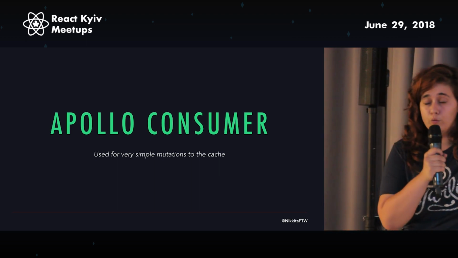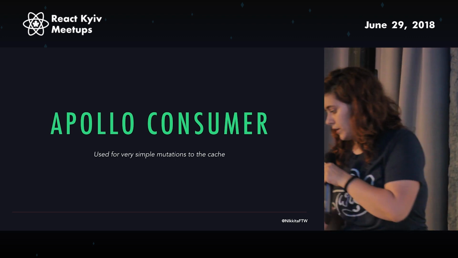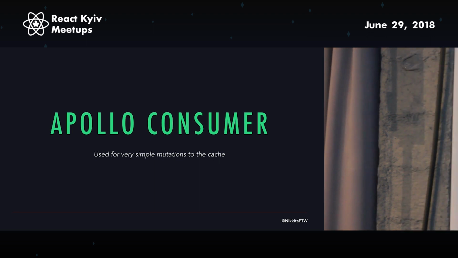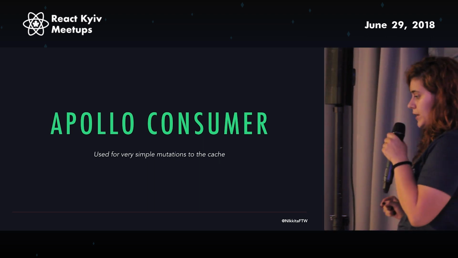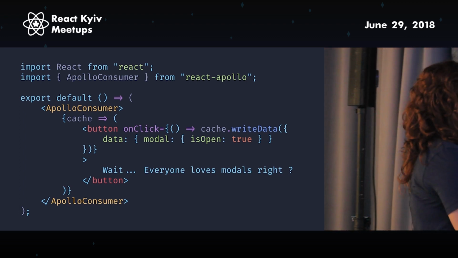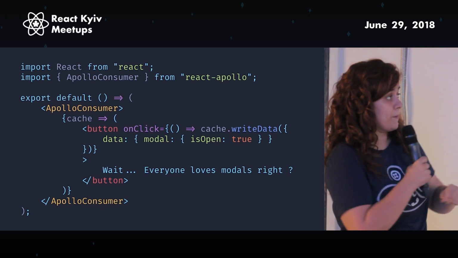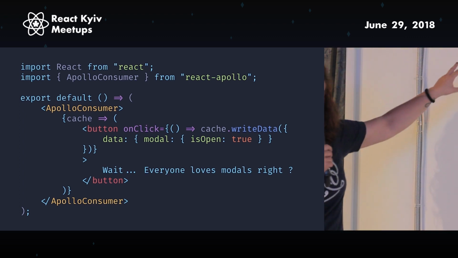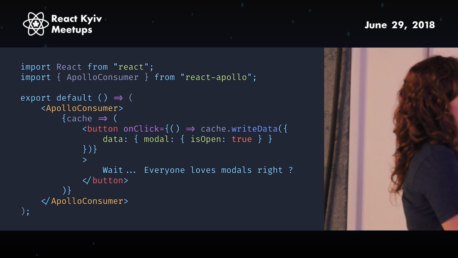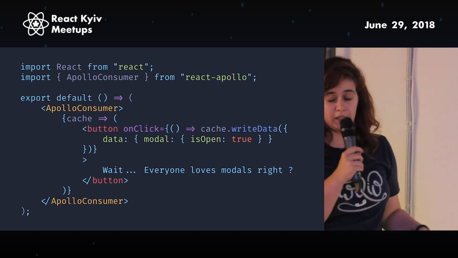So don't do this for huge updates to the cache, because it gets out of hand. So ignore everything that I said about the resolvers, because we don't actually need them, and the default state, because we don't actually need that too. Great. Okay, so the Apollo consumer, as I said, works in the same way as the new React context API. So what it does is it creates this new context under the scene, and then we actually get the cache, and on click, we do exactly what we did in the resolver. So that's the only thing that we need to do.